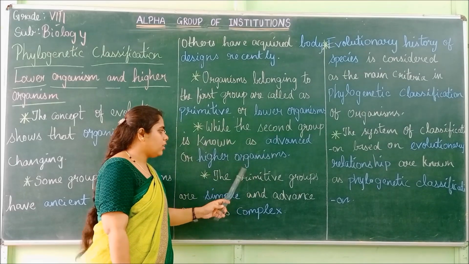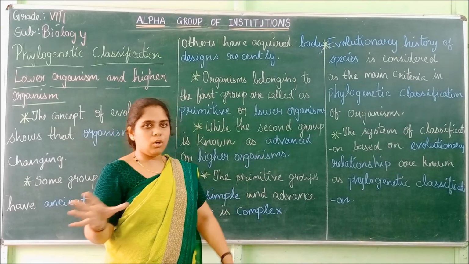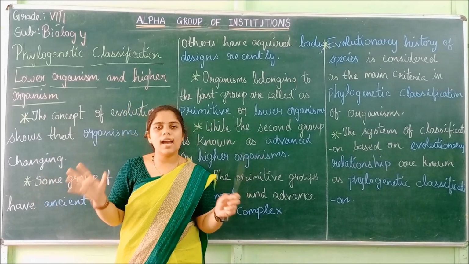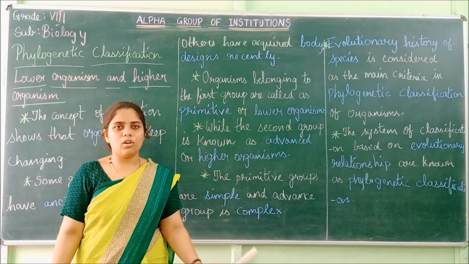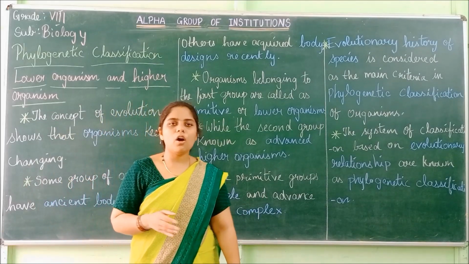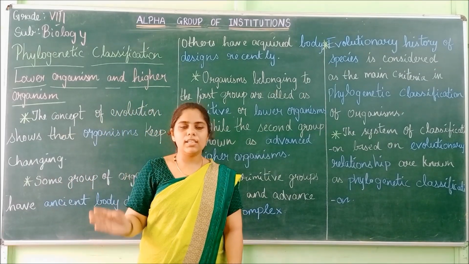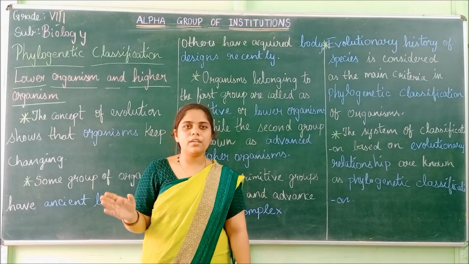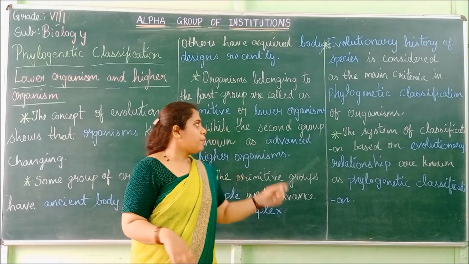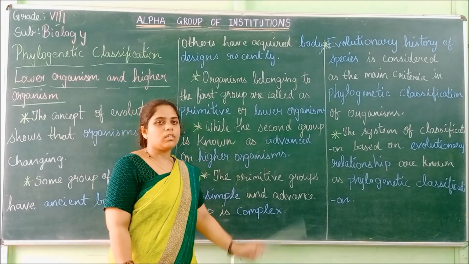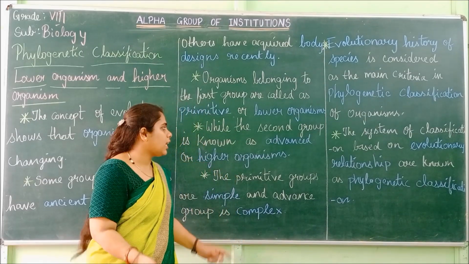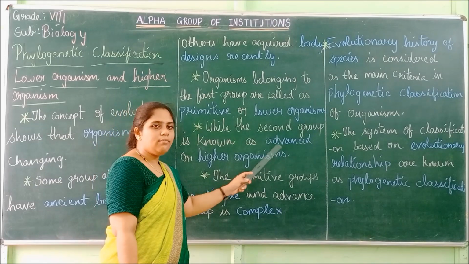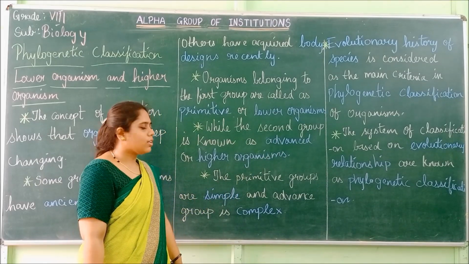So from this you know how organisms have been grouped as lower organisms and higher organisms. If the body design remains the same and it is primitive, it is known as a primitive or lower organism. If they have recently evolved the body design, then it is called an advanced or higher organism.